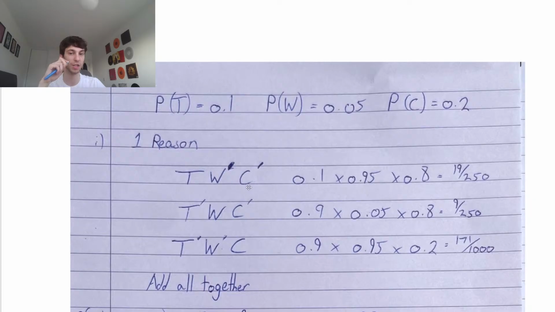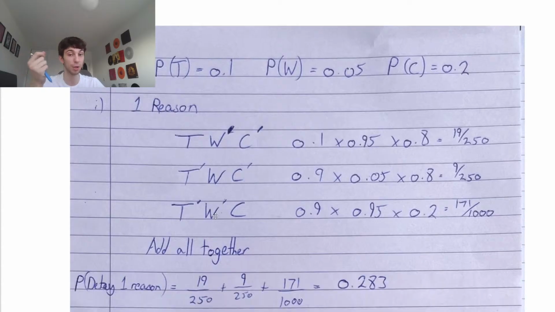So for T, W dash, C dash, it's going to be 0.1, 1 minus 0.05 is 0.95, 1 minus 0.2 is 0.8. And we do this for each one, guys. So 0.1 times 0.95 times 0.8 is 19 over 250. No T, yes W, no C: 0.9, 0.05, 0.8. Just doing the 1 minuses and then plugging in the probability they give us.